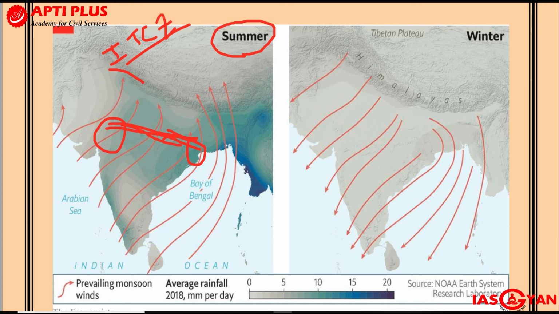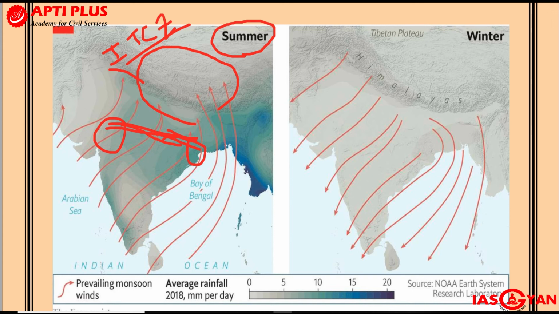And this ITCZ, along with the Tibetan plateau which is located over here, will become extremely hot. Even India's land surface will become very hot, and there will be an intense low pressure which will form over India's land surface as well as in the Tibetan plateau. This intense low pressure will draw the winds, and what kind of winds are they? They are nothing but the trade winds.